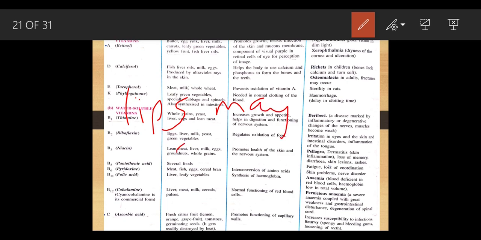You have seen this during the months of winter, the lips get cracked. There is inflammation of the tongue, like the tongue gets a bit swollen, and there is irritation in the eyes. And skin related disease can be caused. Skin related disease means there is a loss of pigmentation, some of the patches get white.